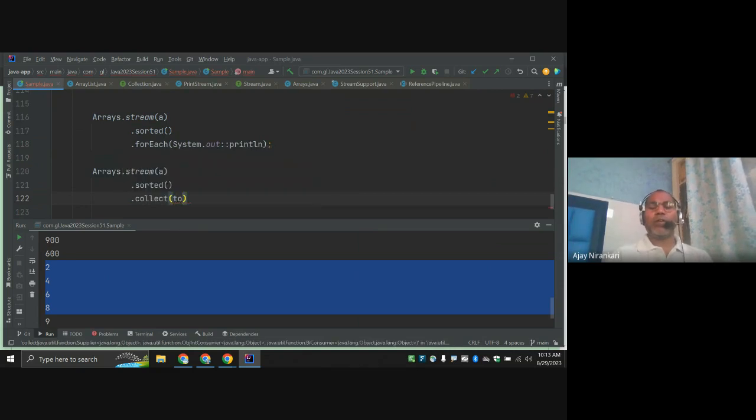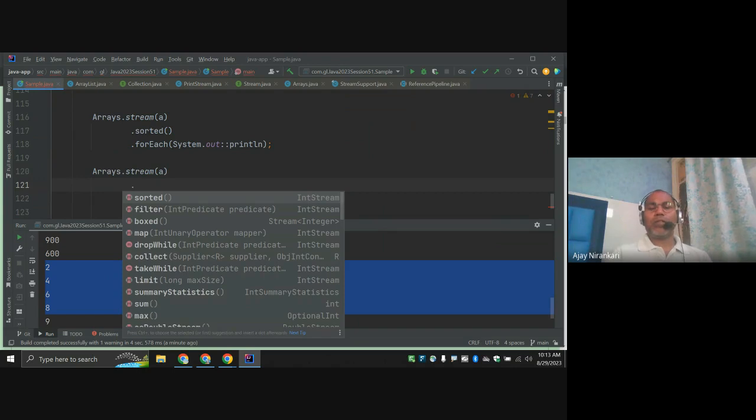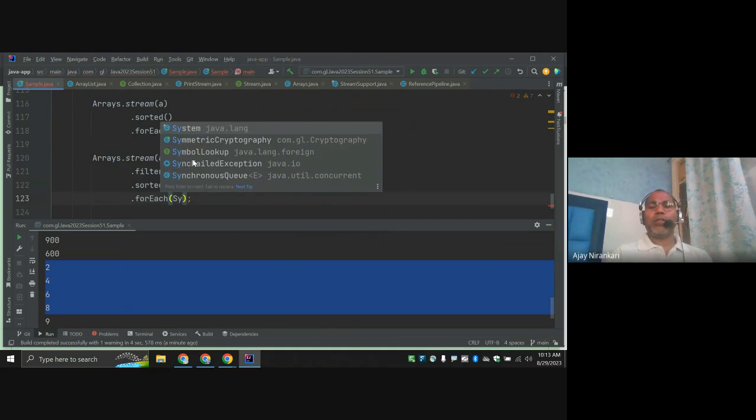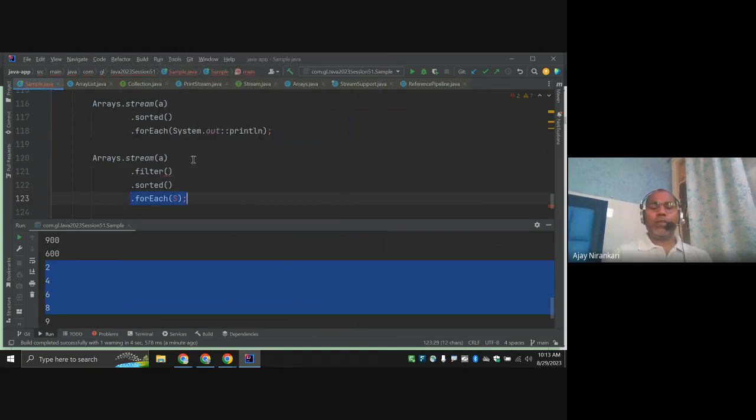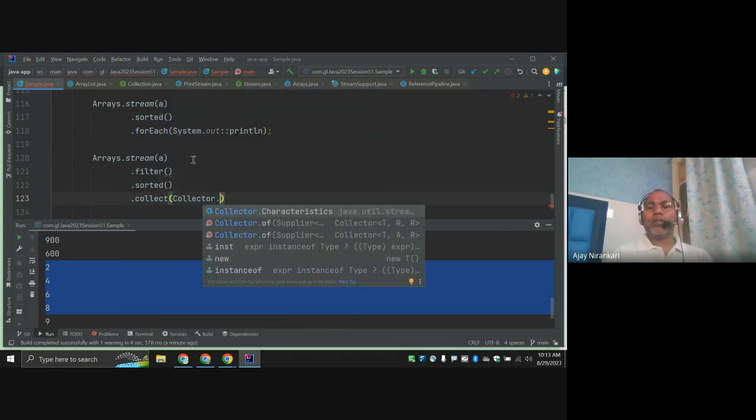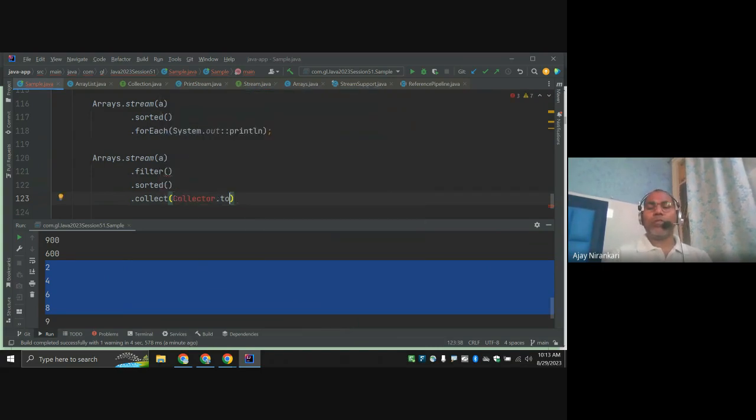dot collector. Why not say sorted, for each, dot collector dot to list.